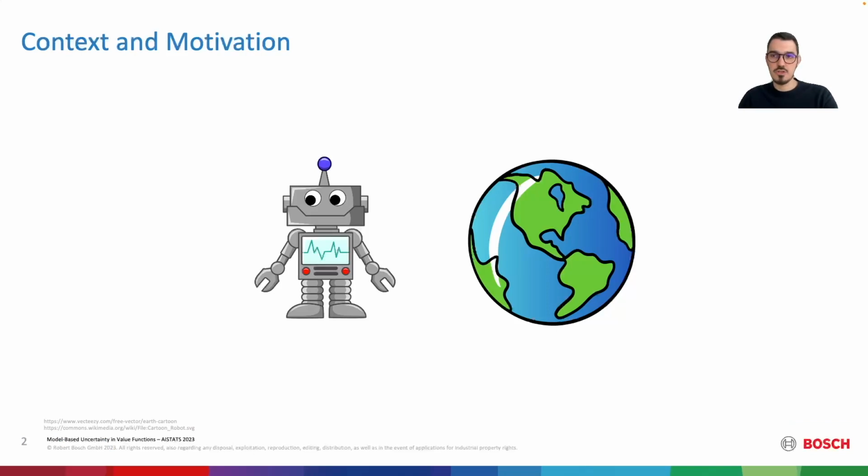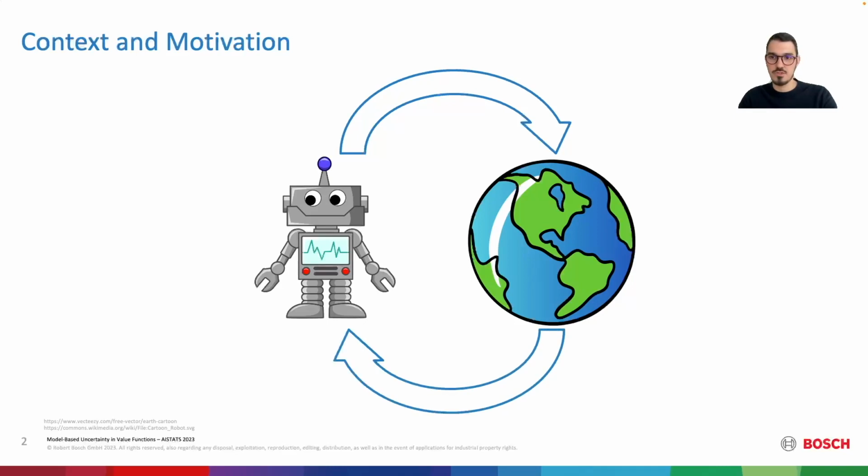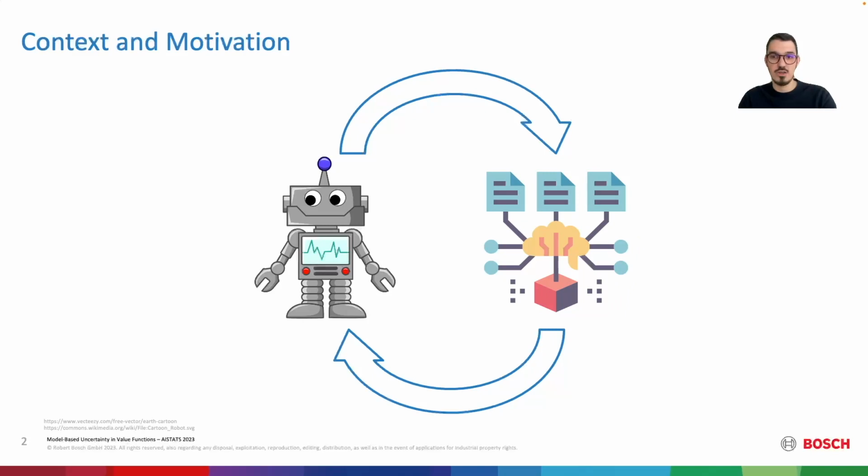We tackle the reinforcement learning problem where there is an agent that interacts sequentially with the environment. The agent issues actions and the environment returns observations and rewards. The goal is to find an action selection policy that maximizes expected cumulative rewards. For real-world applications, we need to be efficient and limit the amount of interactions with the environment required to train a good policy. For that, we consider the model-based reinforcement learning setting, where we additionally train a generative model of the environment that allows us to collect more data and model uncertainty.